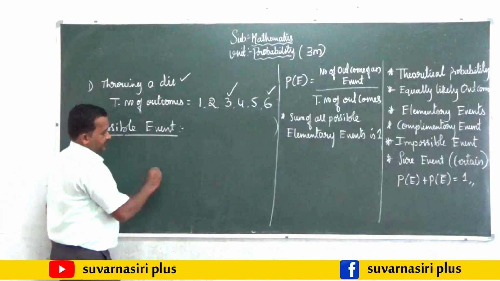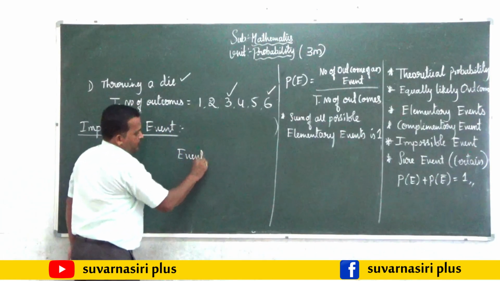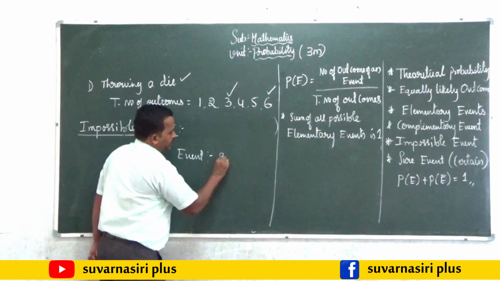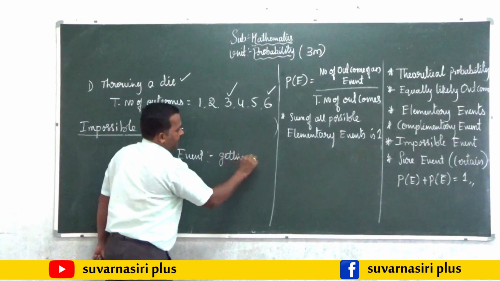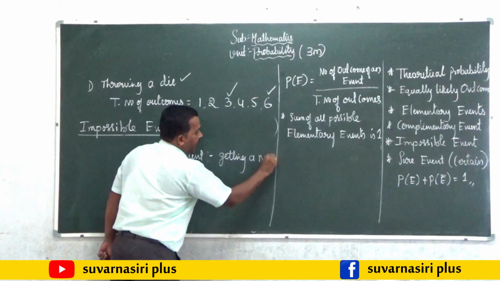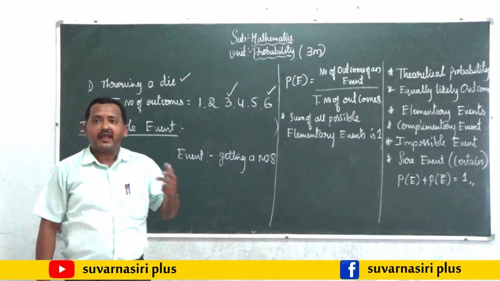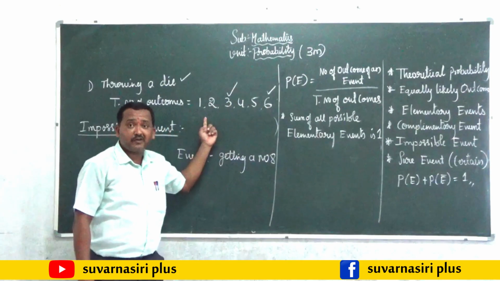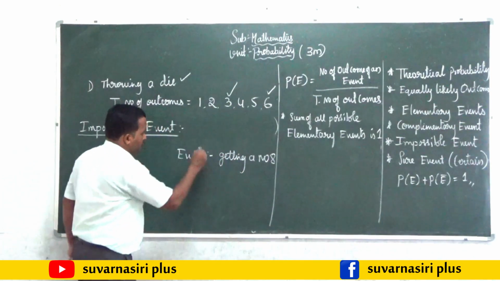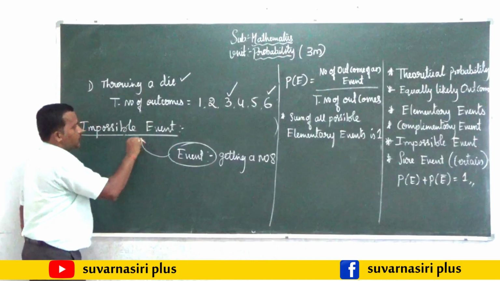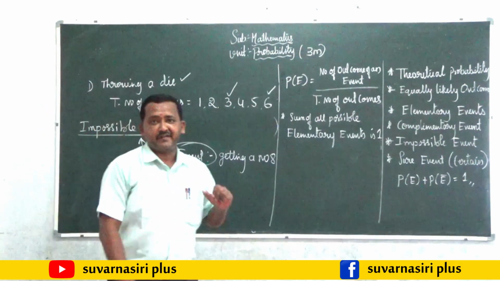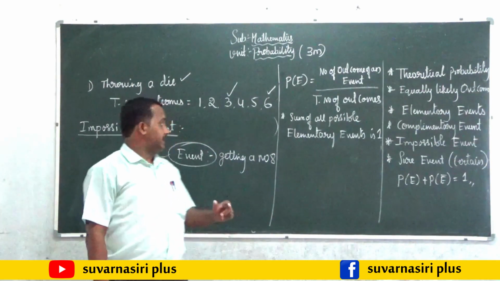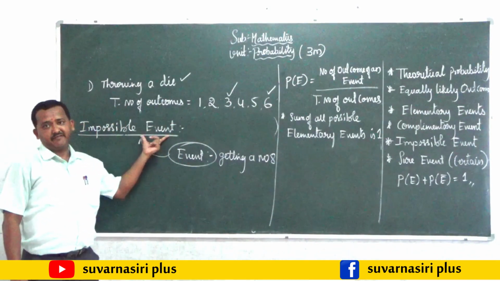Now I am going to take an event: probability of getting a number 8. Is there a possibility? Is 8 present in this group of numbers? No. So this event will be called an impossible event. Any event which is not possible is called an impossible event.